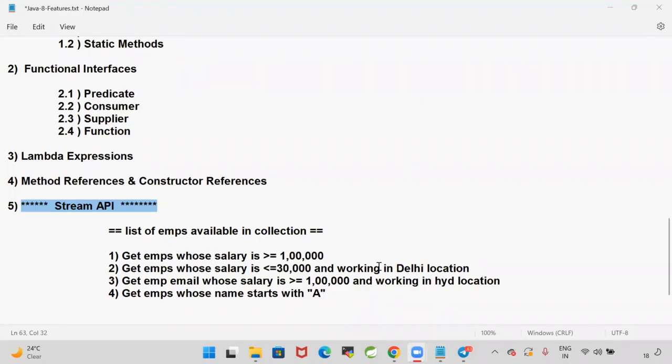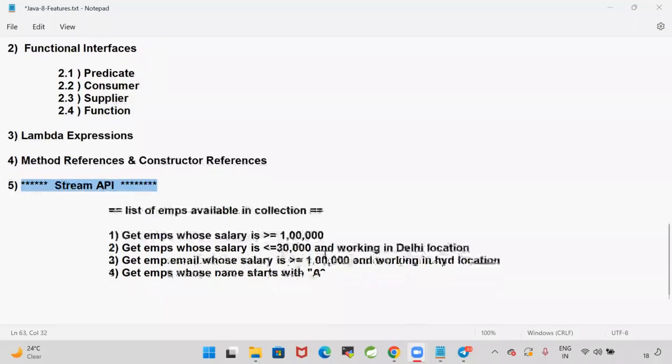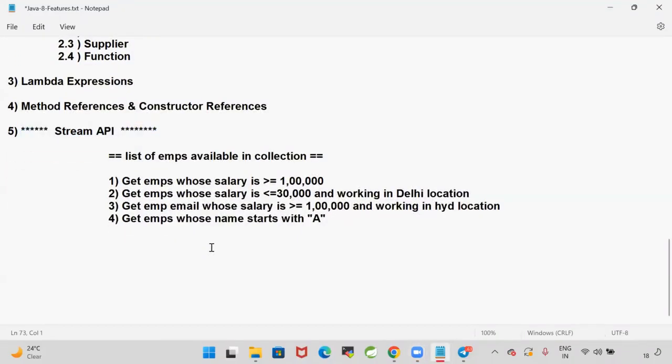Okay, now Stream API is one of the biggest changes in Java 1.8. The next one they introduced is a class called Optional. The Optional class was introduced to avoid null pointer exceptions. Getting a null pointer exception is very common when we are working with programming, when we are developing a project.